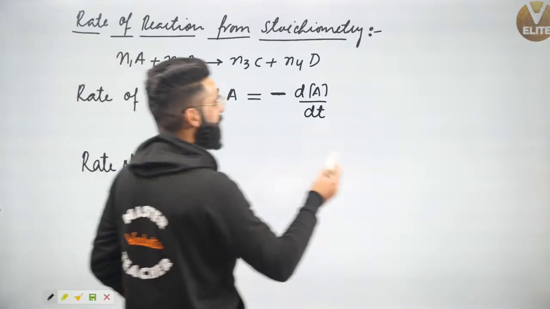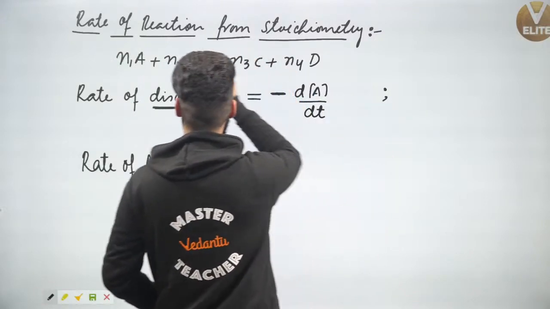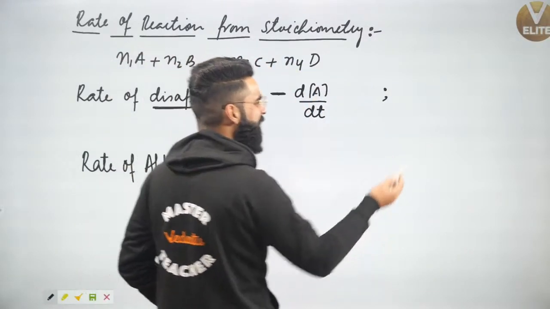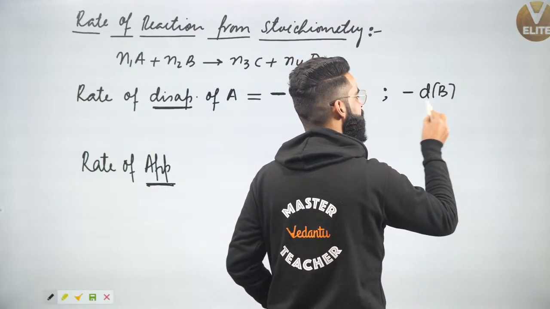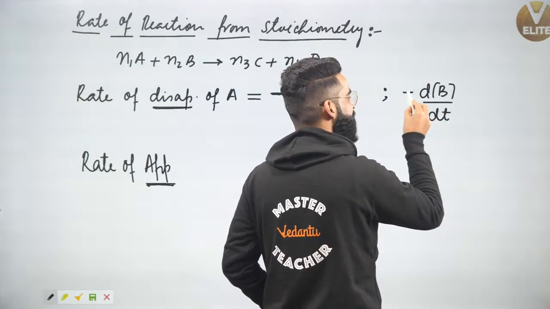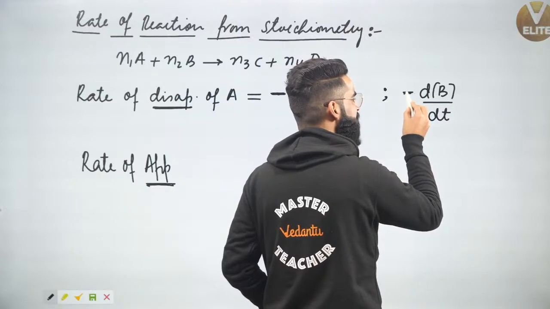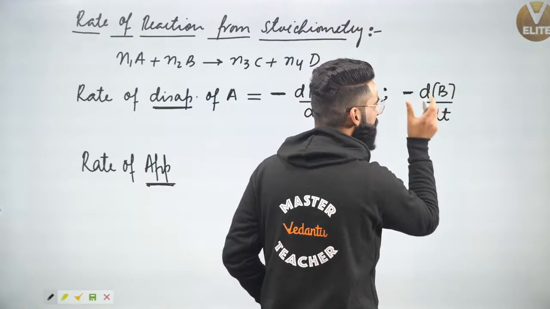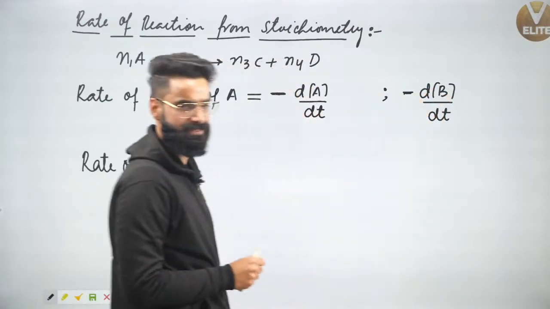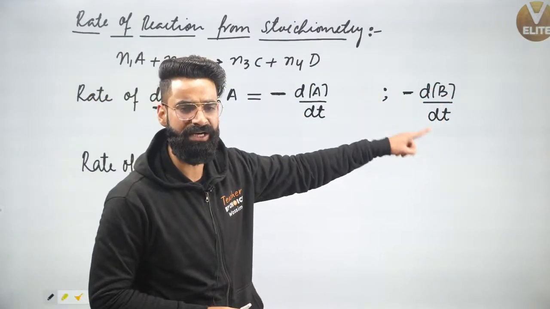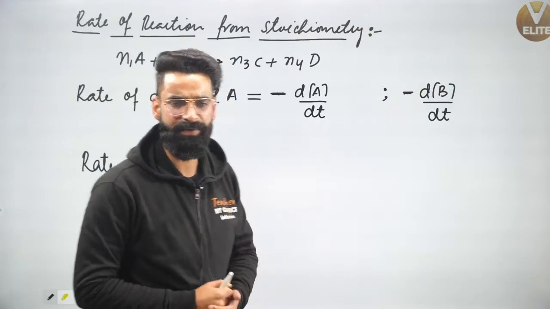Similarly, if I talk about rate of disappearance of B, B is again a reactant, so I'll be starting with minus sign, so it's going to be minus d of B divided by dt. Minus sign signifies that the concentration of B decreases with time, and this dB upon dt is the change in the concentration of B in the small time interval dt. This minus dB upon dt, I'll be calling this as rate of disappearance of B.